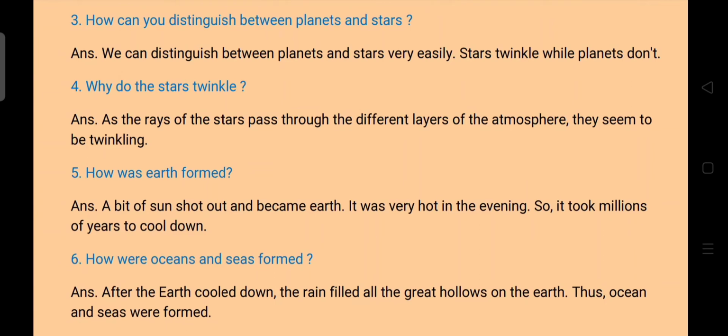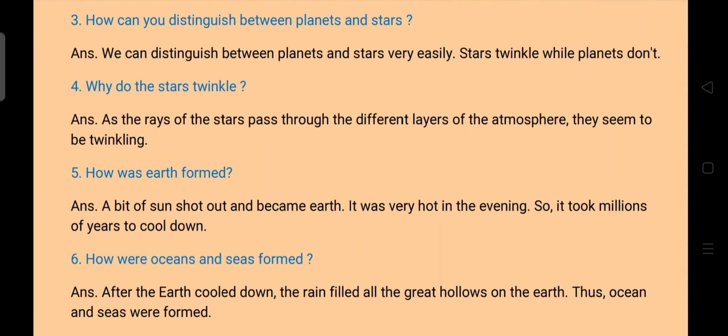Question number 3. How can you distinguish between planets and stars? Answer. We can distinguish between planets and stars very easily. Stars twinkle while planets don't. Clear?